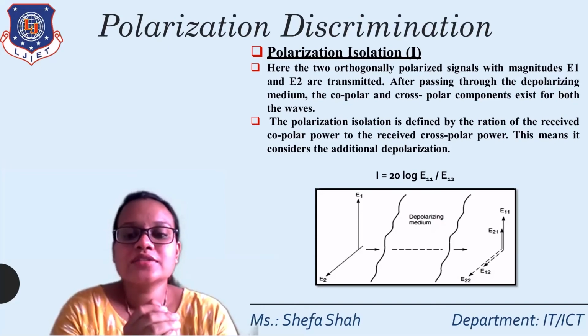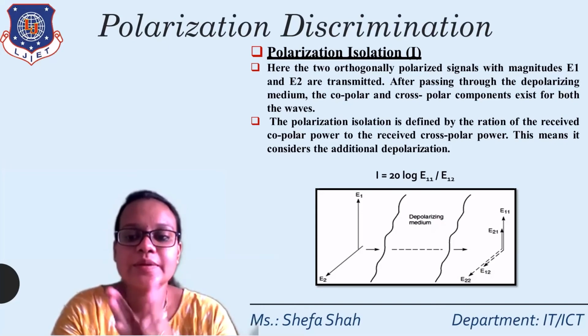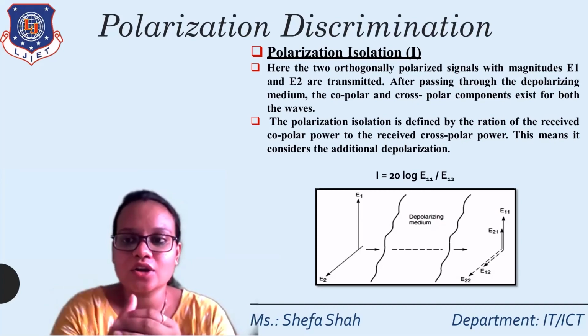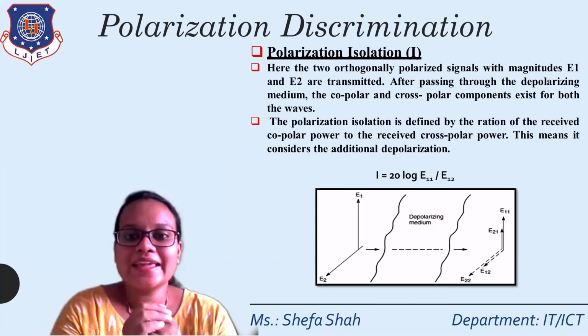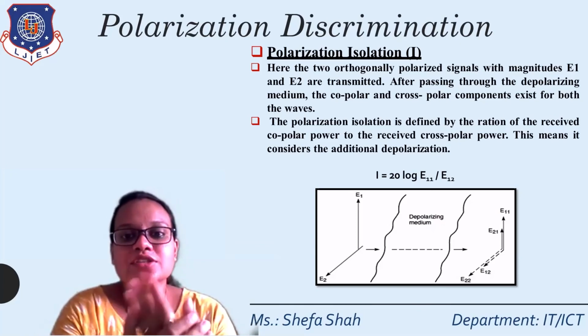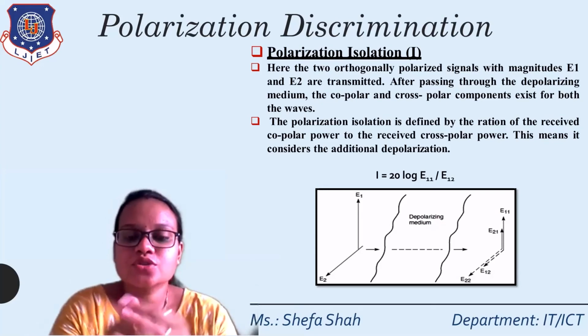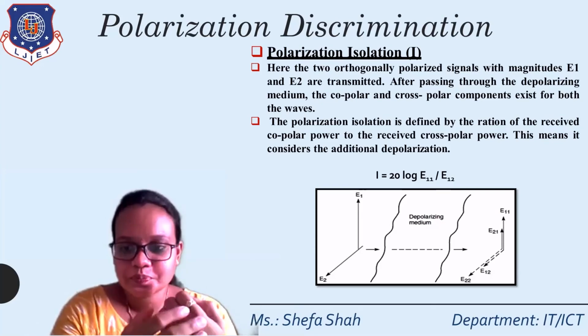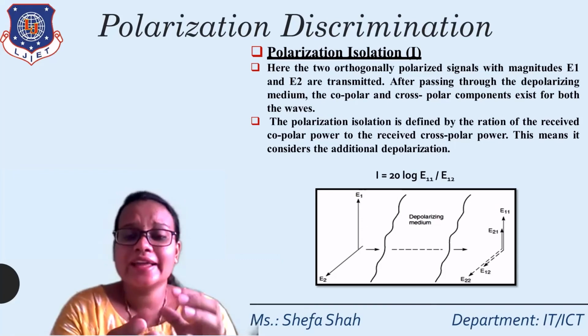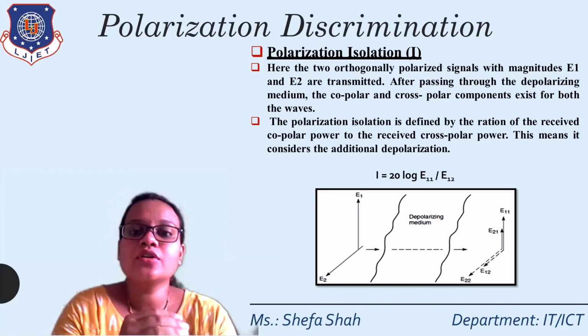After passing through this depolarization medium, E1 will have its copolar and cross-pole components, denoted by E11 and E12. And E2 will also have its cross-pole and copole components. So E21 will be our cross-pole component, and E22 will be the copole component.